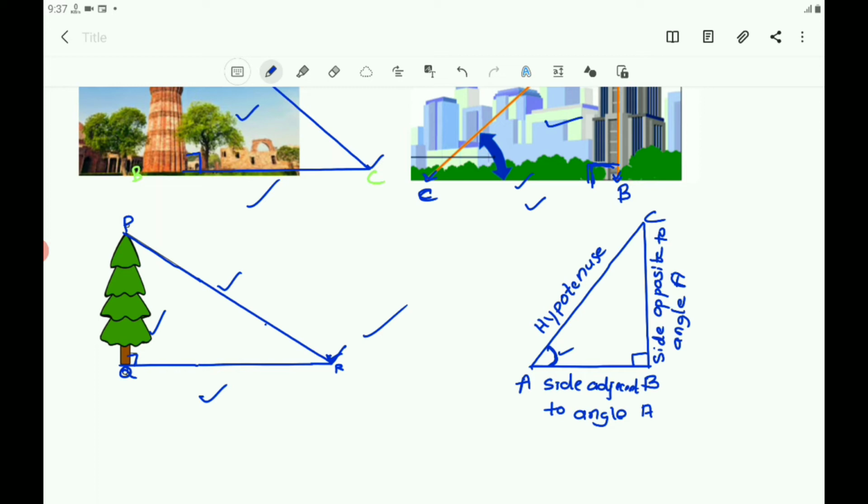Which is the opposite side? BC, as it is opposite to the angle A, and AB is the adjacent side with respect to angle A.